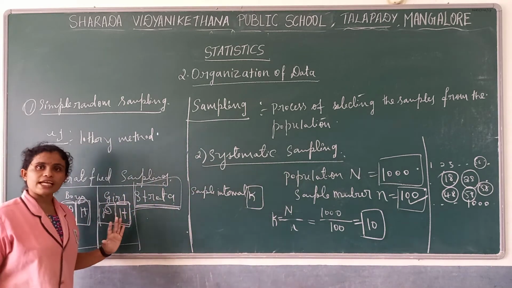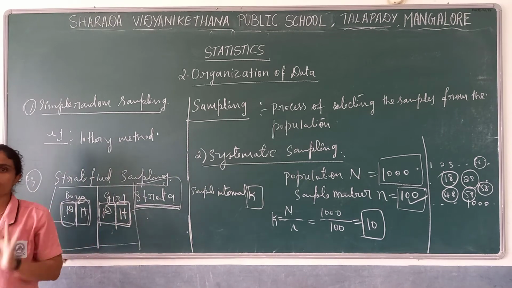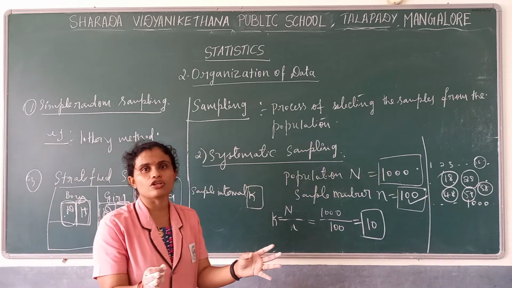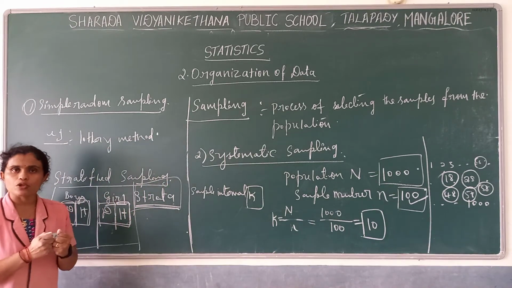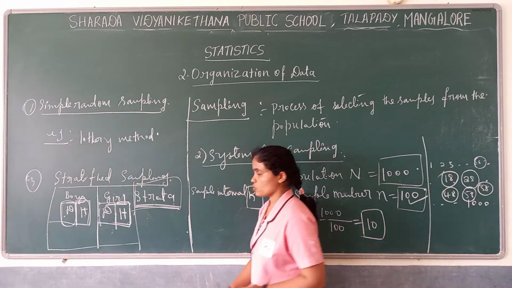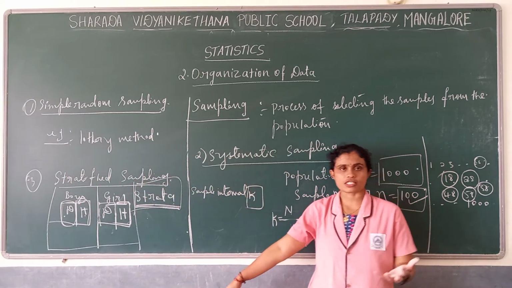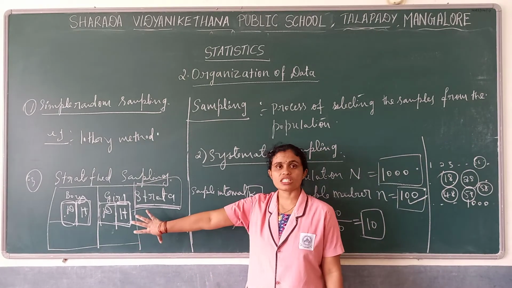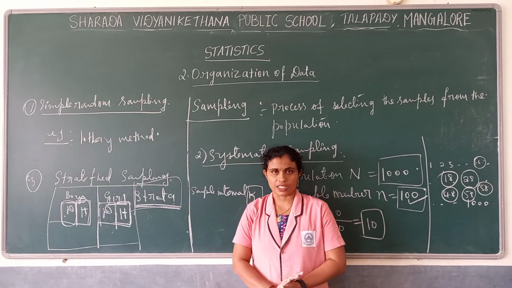Firstly, after entering into that class, I will divide that class into 4 subgroups. Those subgroups contain the same kind of data. From those subgroups I will choose the samples. Any one of the subgroups or any other, based on my survey, I will choose the data. So this is stratified sampling.